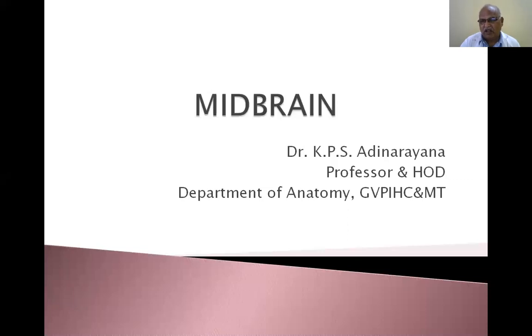So fibers go from the midbrain as a center towards the other parts. Fibers going away from the center are called efferent, and fibers going towards the center are called afferent. So fibers going away from the midbrain are efferent fibers, and fibers coming to the midbrain are afferent fibers. So two types of fibers are there.